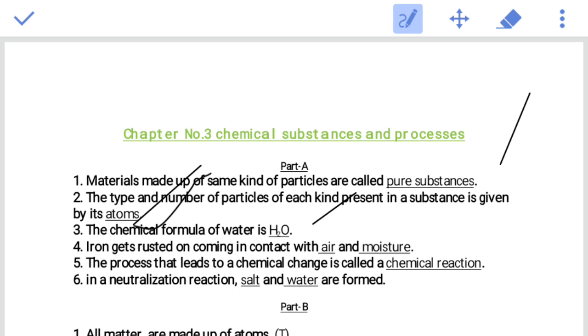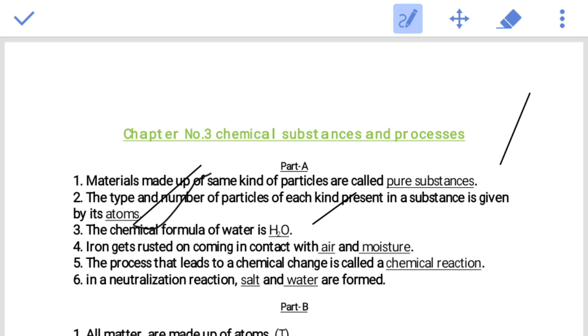Just like in some equations you have seen, some reactions take place in the presence of heat, some in sunlight. In case of sunlight, it is the photosynthesis process. In case of heat, decomposition of calcium carbonate.